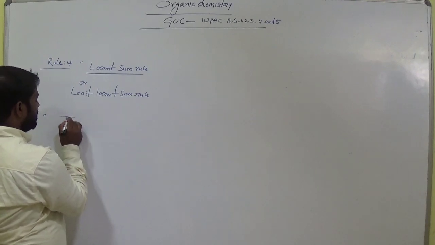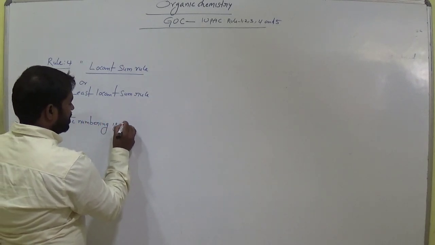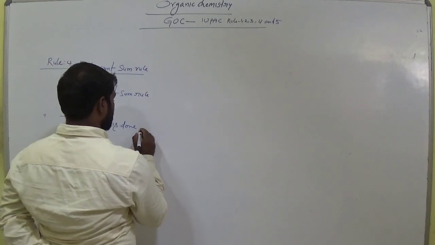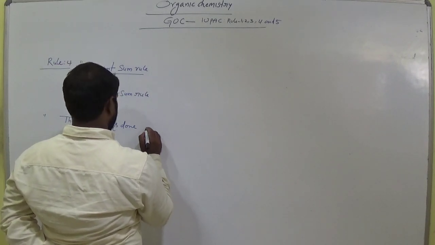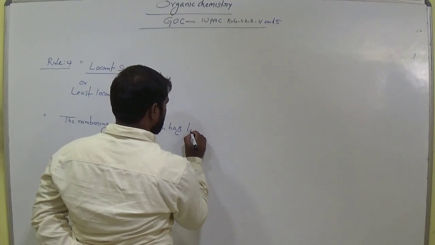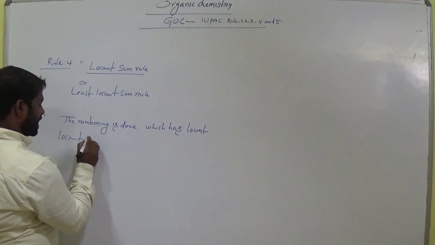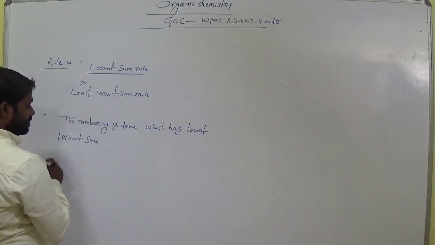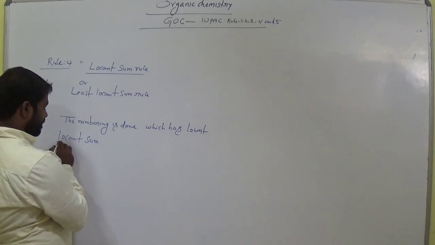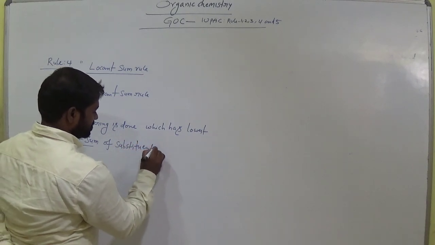In this case, the numbering is done which has the lowest locant sum of substituents.